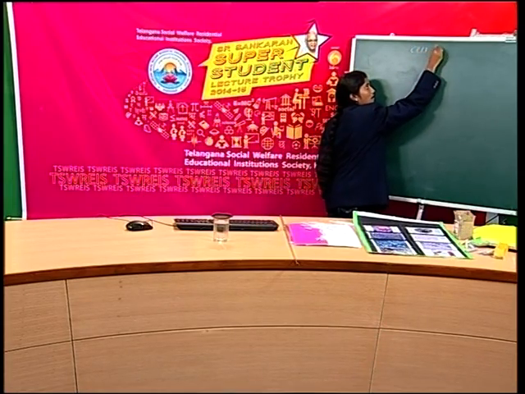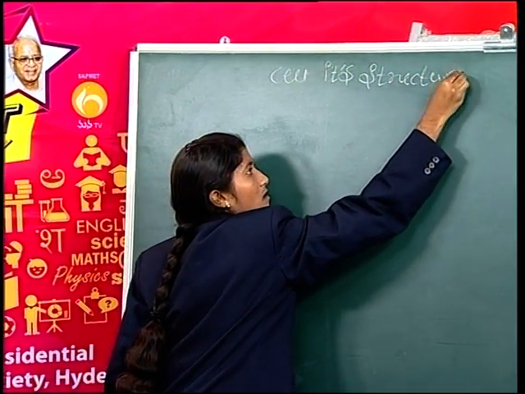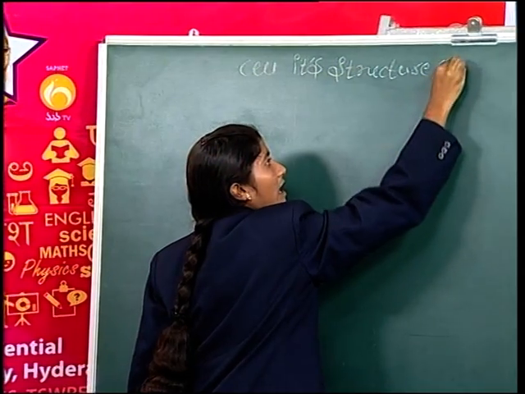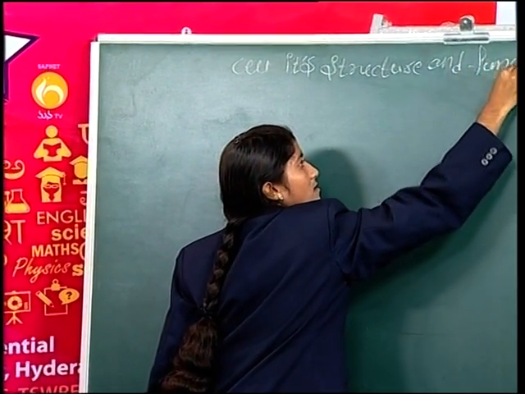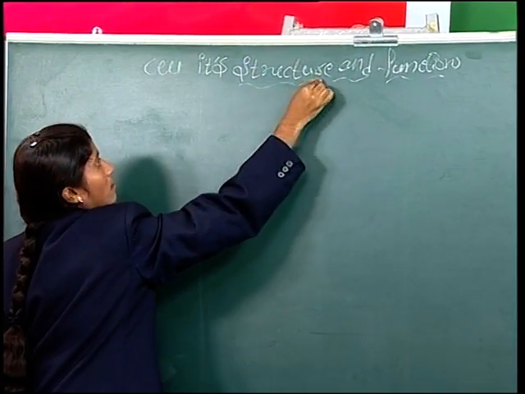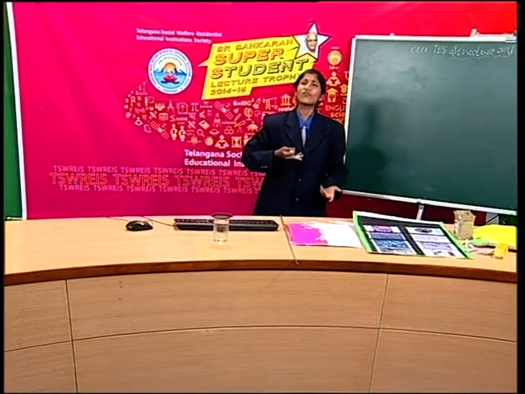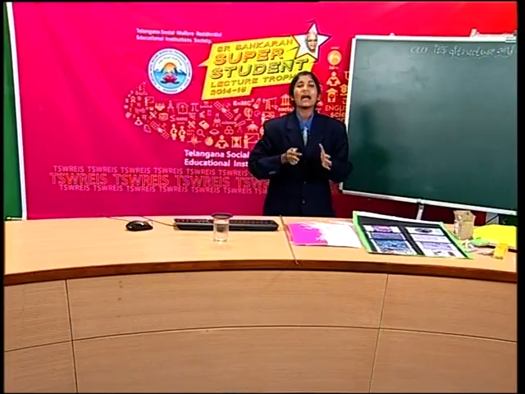Cell, its structure and functions. What is a cell, what is the structure of a cell, and what is the function of a cell? A cell is a structural and functional unit in all living organisms.